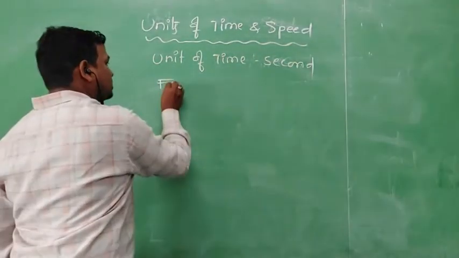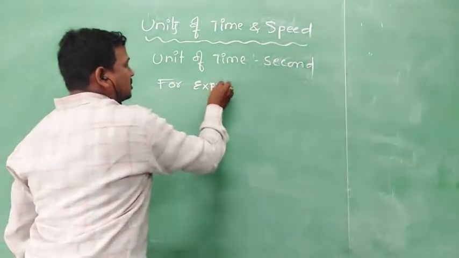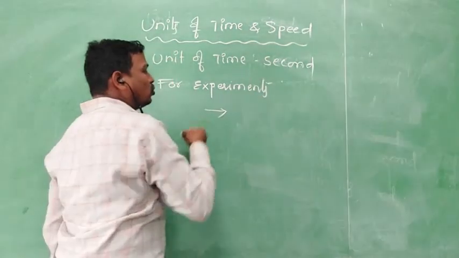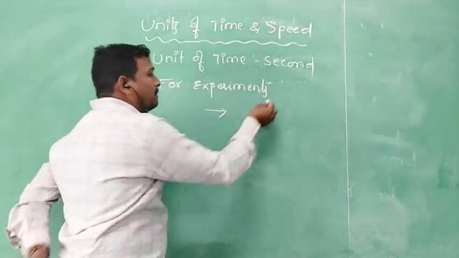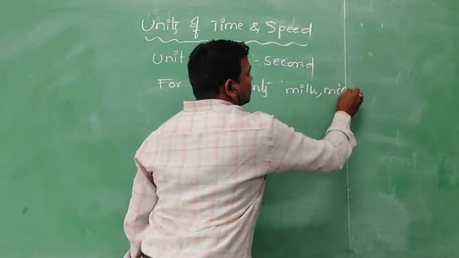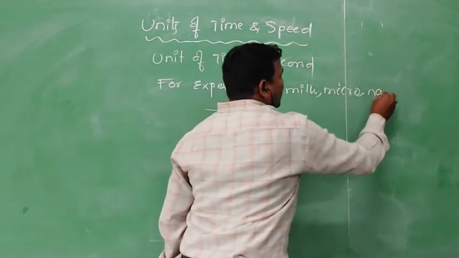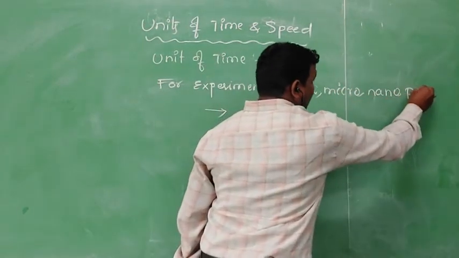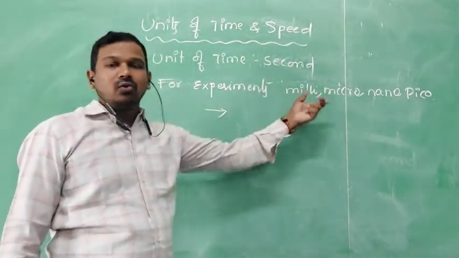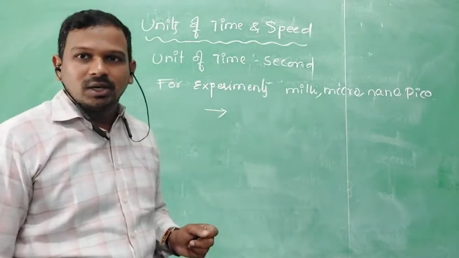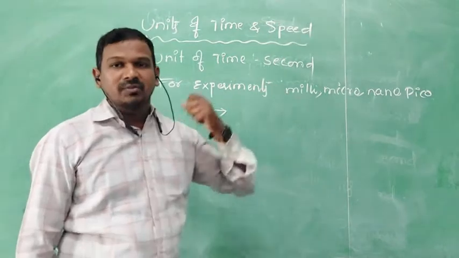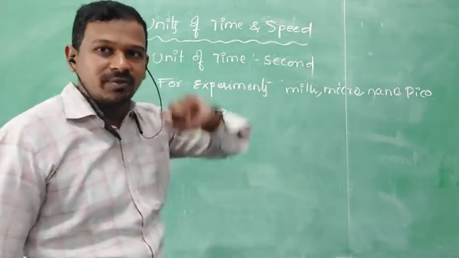For experiments, they will use milliseconds, microseconds, nanoseconds, and even picoseconds also. Now I am going to write how milliseconds, microseconds, nanoseconds and picoseconds will be denoted.